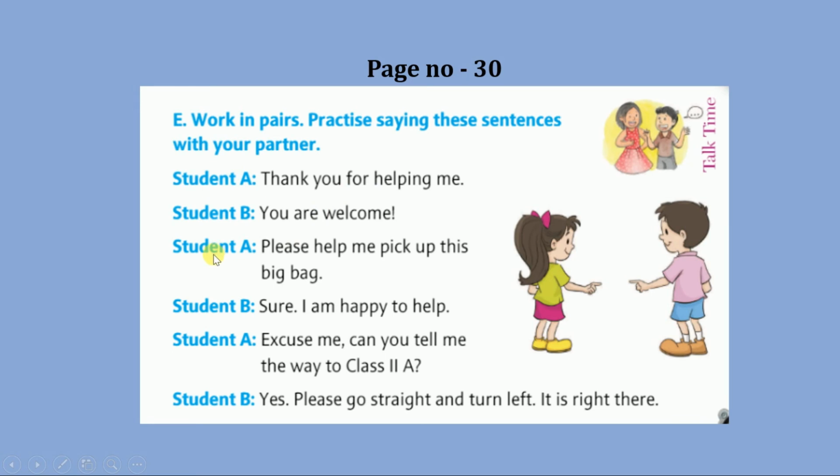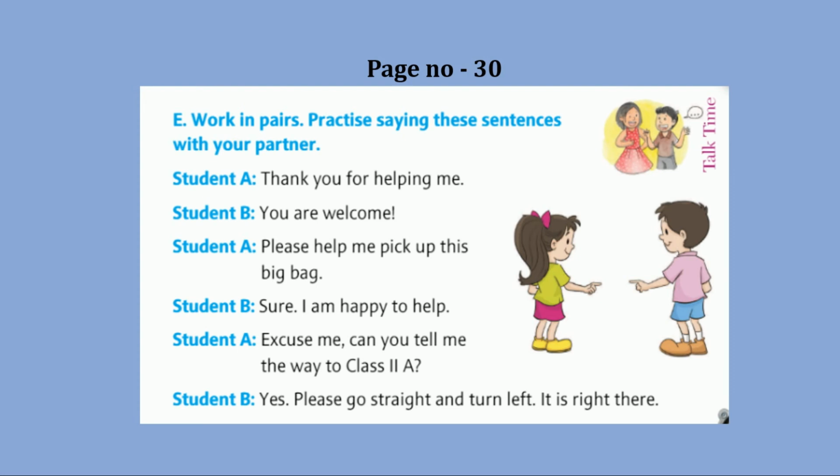So student B will reply with a nice word, that is, you are welcome. Next, student A, the girl, says, please help me pick up this big bag. Here the girl needs help, so she is requesting with the nice word please. Please help me pick up this bag. Okay, so student B will nicely give the answer. Sure, I am happy to help. I will be very happy to help you.